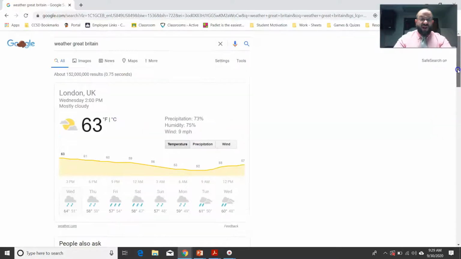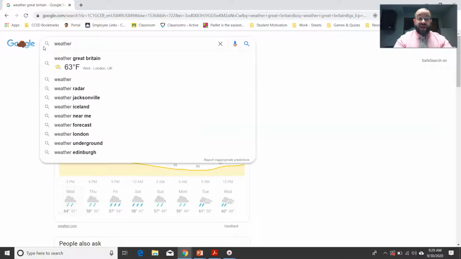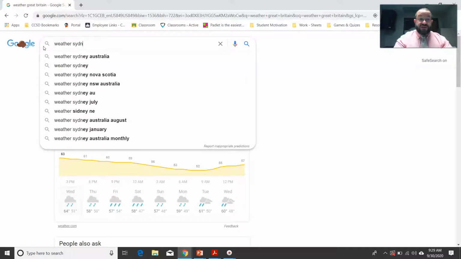Let's do another one. Now we've done Great Britain, let's find out what the weather is like in, eeny, meeny, Sydney, Australia. So I'm going to type in weather. That's on the other side of the world, so we're in the northern hemisphere. Australia's in the southern hemisphere, so that should be a completely different weather pattern. So we'll do Sydney, Australia.